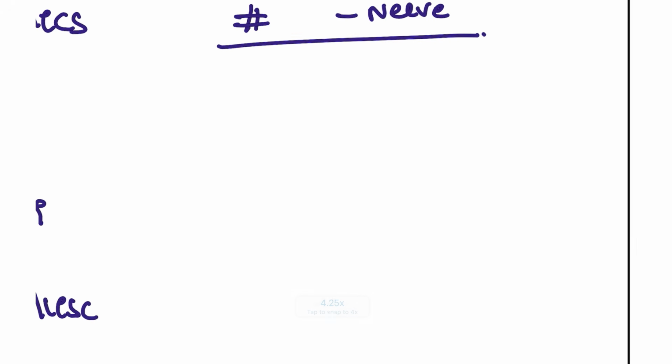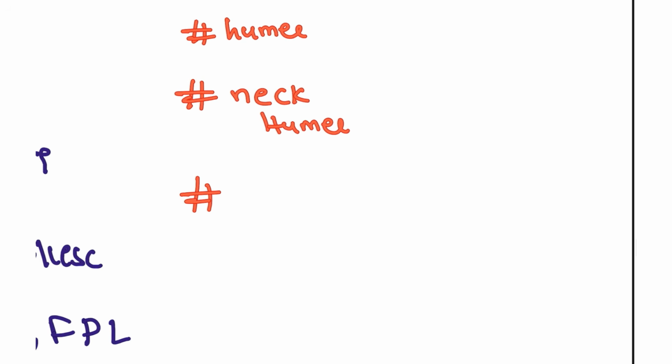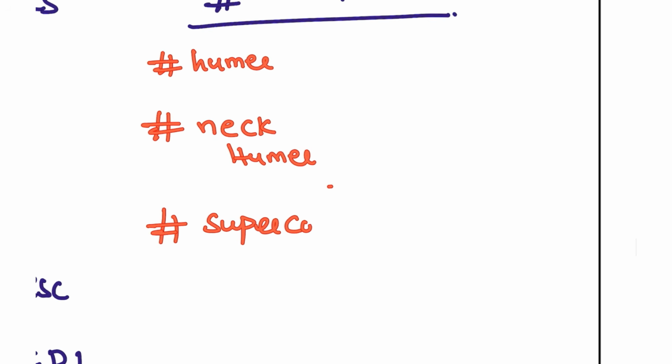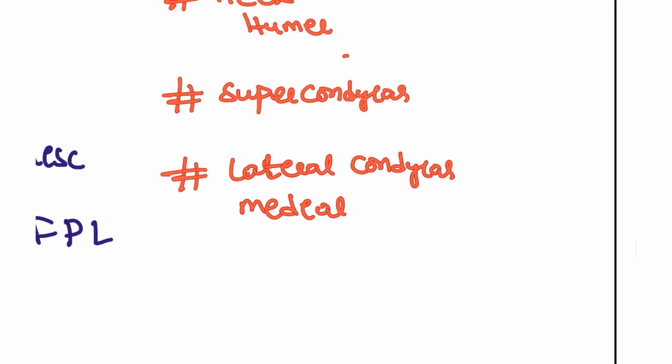First, if you have a shaft of humerus fracture, let's say, humerus neck fracture, supracondylar fracture, or condylar fractures, the lateral condylar fracture or the medial condylar fracture.